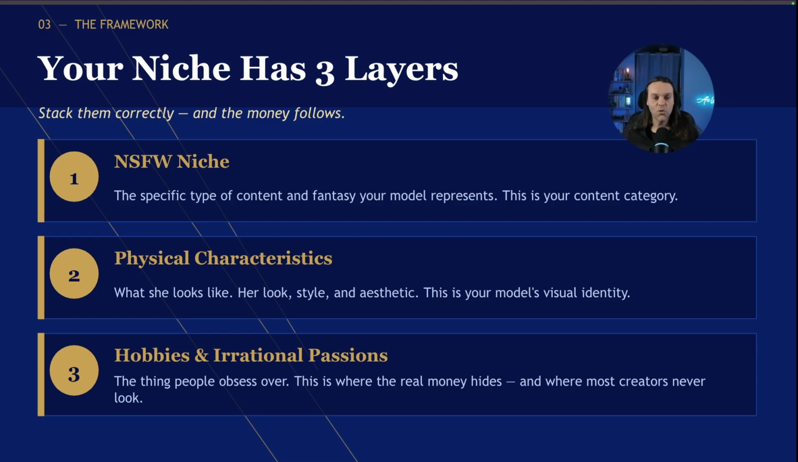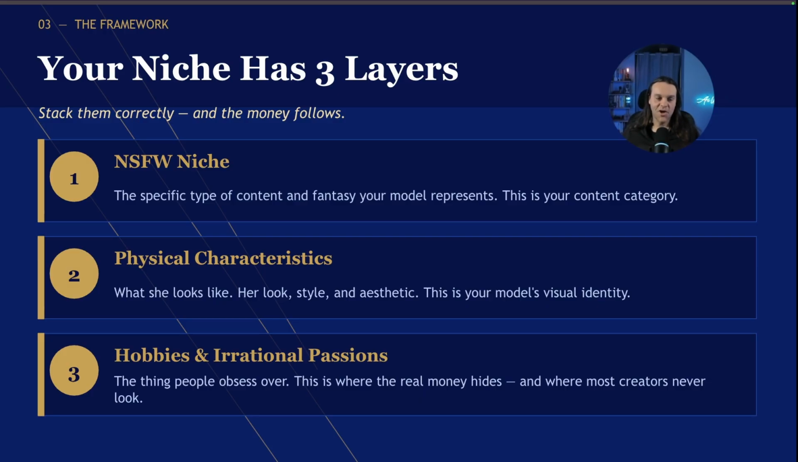Number 2, the physical characteristics. What she looks like, her look, her style, her aesthetic. This is your model's visual identity. This isn't just, oh, is she blonde or brunette or what color is her skin. Sure, that's part of it, guys. But that's only one layer.